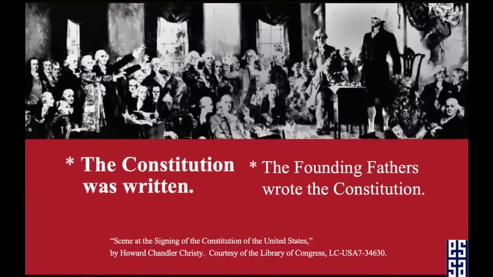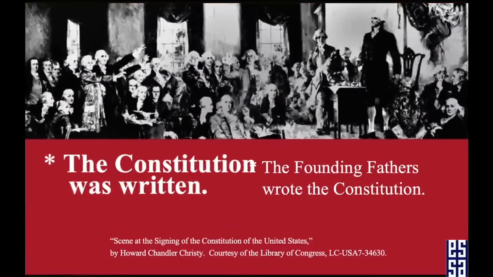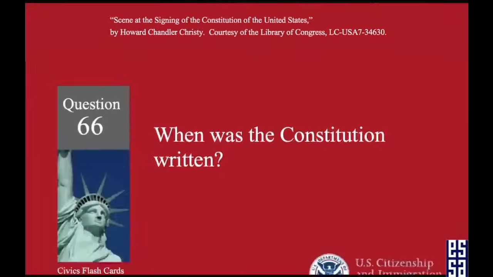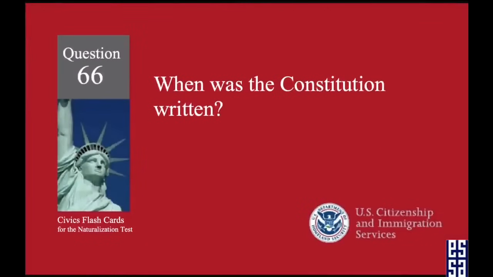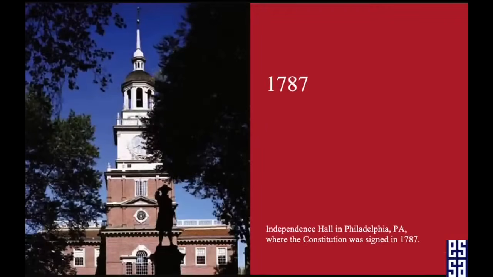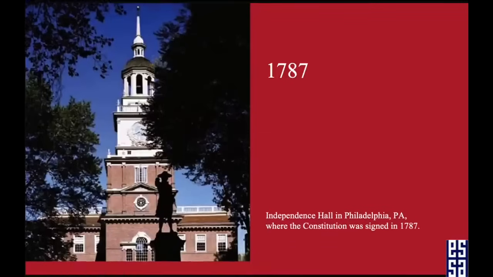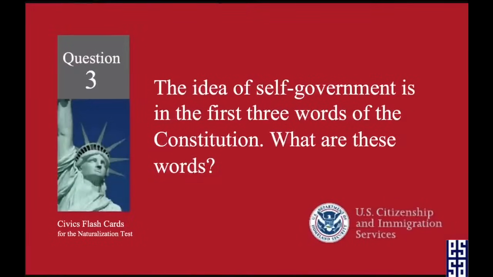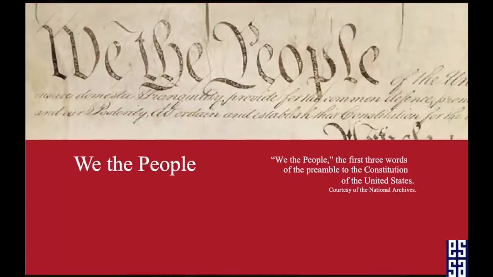The Constitution was written. When was the Constitution written? 1787. The idea of self-government is in the first 3 words of the Constitution. What are these words? We the people.